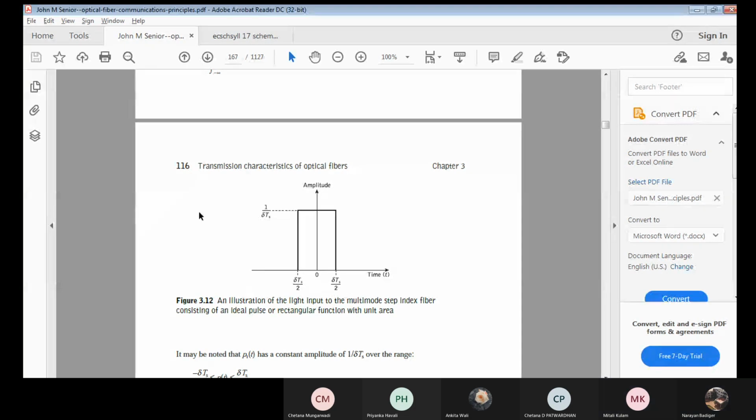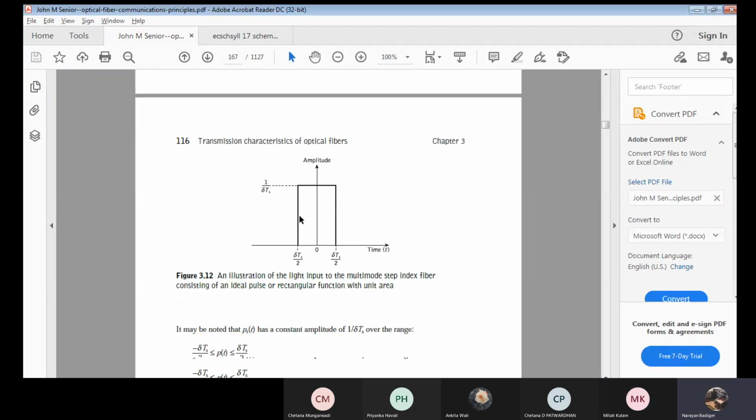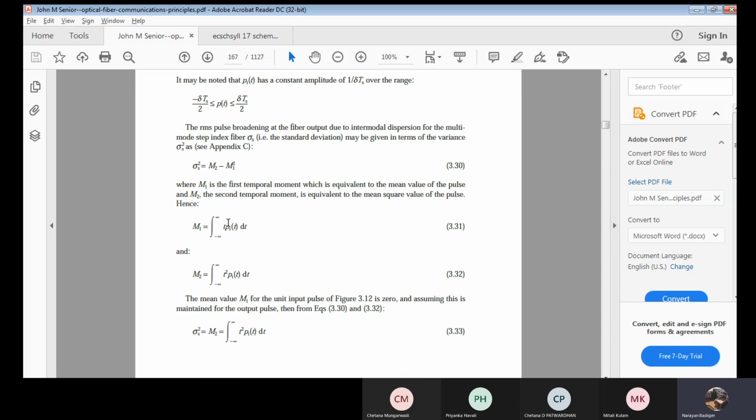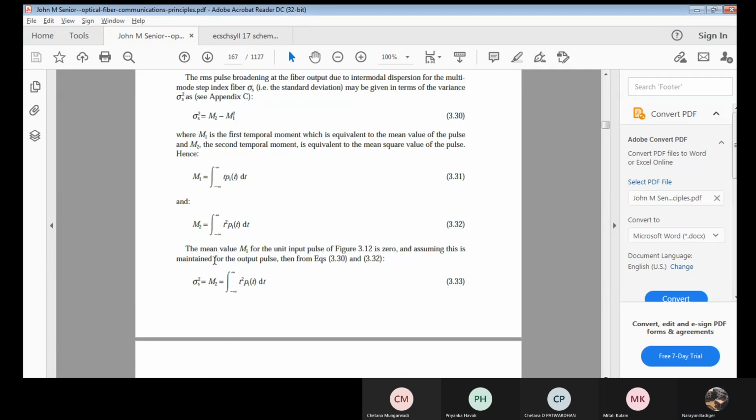Okay, fine. Now, what I was telling, with respect to the mean value, it is 0. Clear? Usually whatever temporal pulse we try to view in its equation, that will be with respect to the peak value of the amplitude. The peak value which I am trying to calculate or measure here will be 0, the mean value. That's the same mean value mentioned here. Mean value M1 for this input will be 0, and assuming this is maintained for the output pulse also.